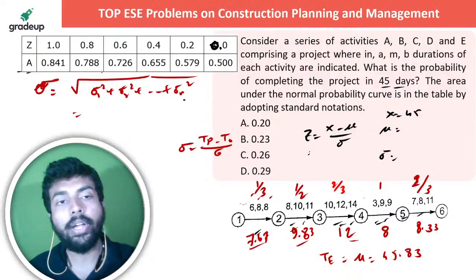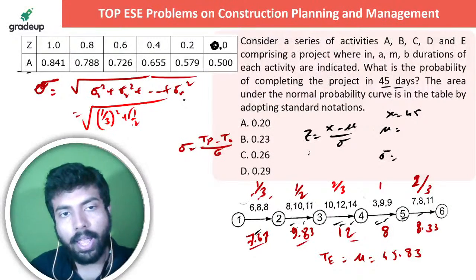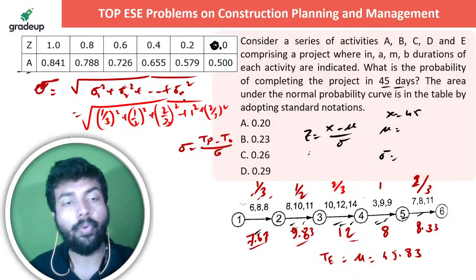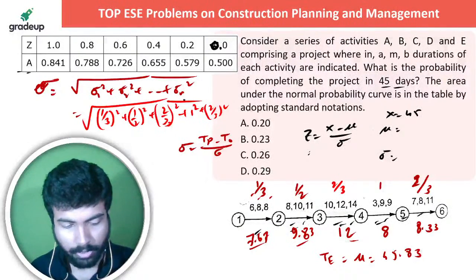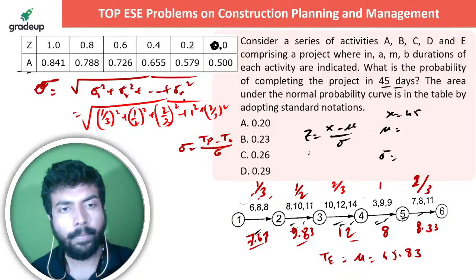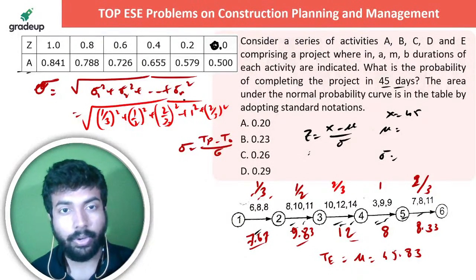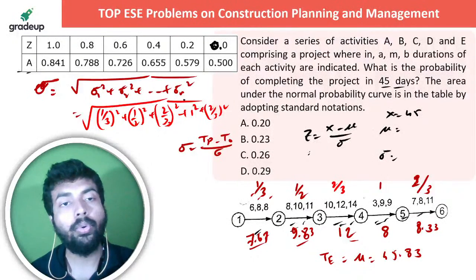Now just calculate the total project's sigma value, that is 1/3 square plus half square plus 2 by 3 square, okay, plus 1 square plus 2 by 3 square. So if you are going to do it, let's find out what value you are getting. So 1 by 9 plus, okay, 4 by 9 plus 0.25 plus 1 by 3. So please don't calculate in the calculator. This is my earnest request to all of you. So it's going to be 2.25.